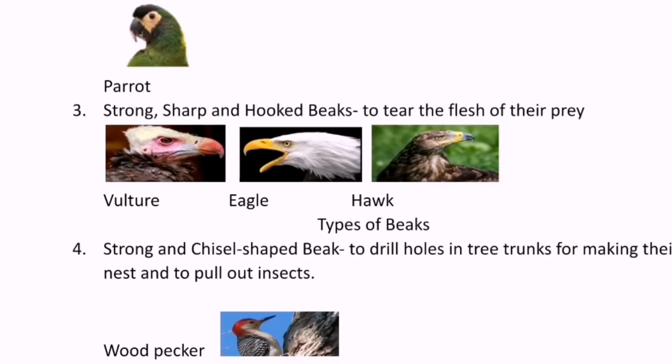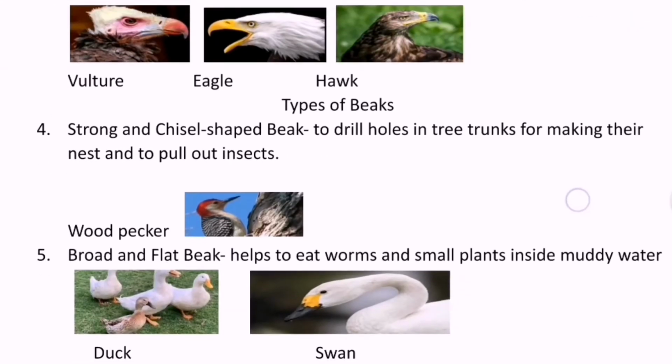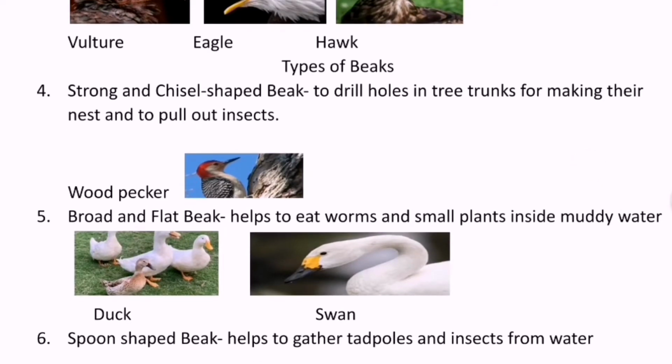Strong, sharp and hooked beaks to tear the flesh of their prey. For example, vulture, eagle and hawk. Fourth one, strong and chisel-shaped beak, to drill holes in the tree trunks for making their nest and to pull out insects. For example, woodpecker.